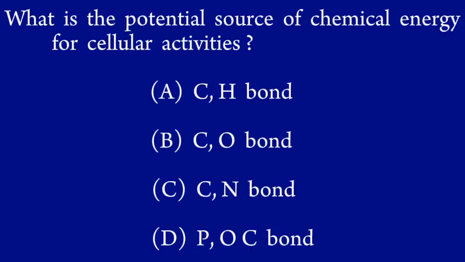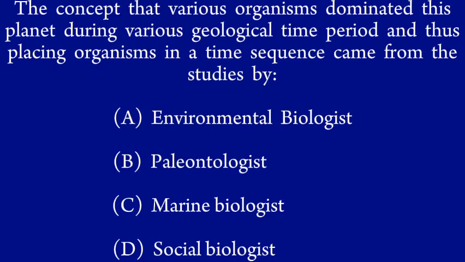What is the potential source of chemical energy for cellular activities? A. C-H bond, B. C-O bond, C. C-N bond, D. P-O bond. The concept that various organisms dominated this planet during various geological time periods, thus placing organisms in a time sequence, came from the studies by: A. Environmental biologist, B. Paleontologist, C. Marine biologist, D. Social biologist.